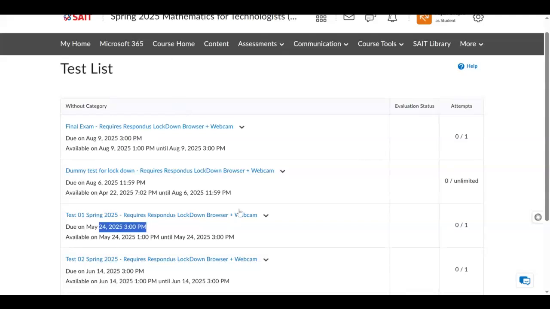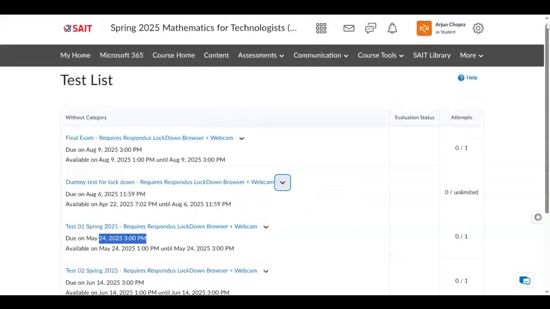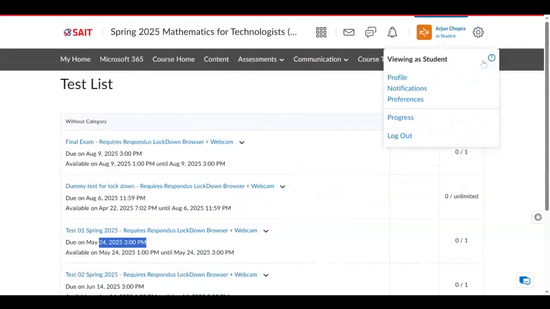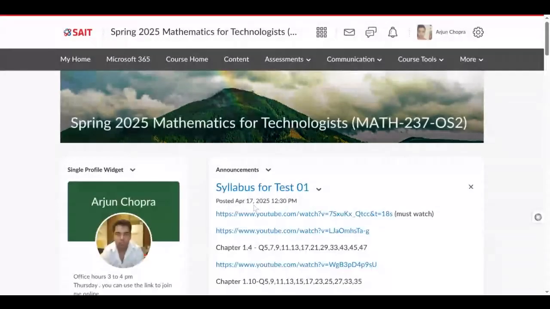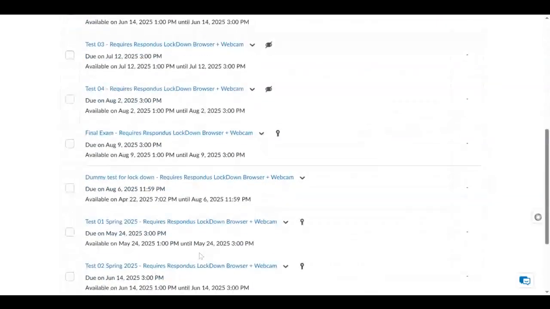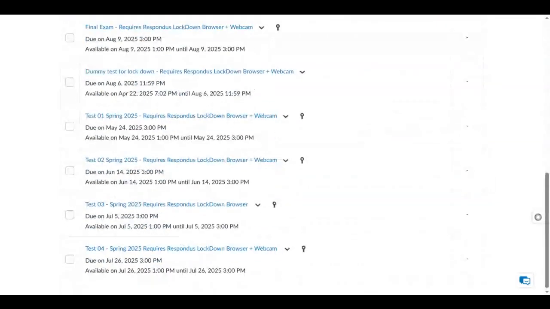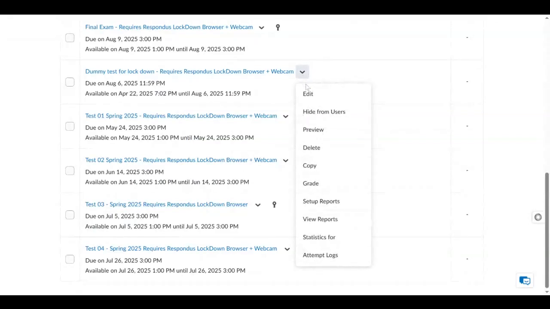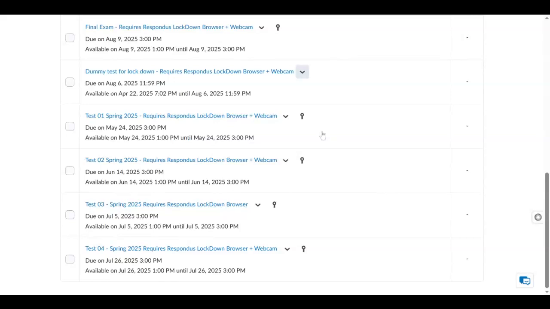Cameras are mandatory. Now let's say this is the dummy test, and I will highly encourage you guys to do this dummy test too. So I'm gonna change the settings, and quickly I'm gonna go to assessment and then test. And then if I click onto this dummy test, this will help you make yourself familiar with the lockdown browser. And I'm gonna preview this.